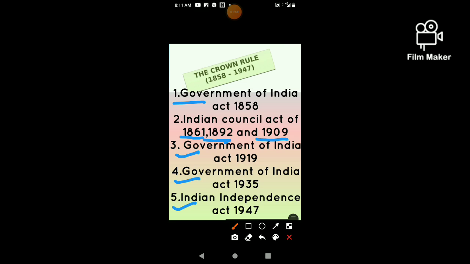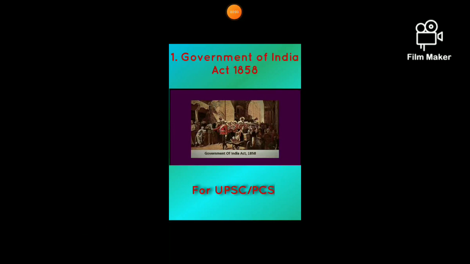We will first discuss the Government of India Act of 1858. So let's start with the Government of India Act of 1858.